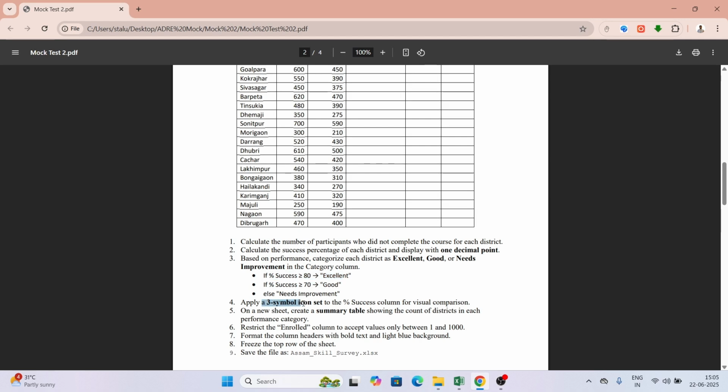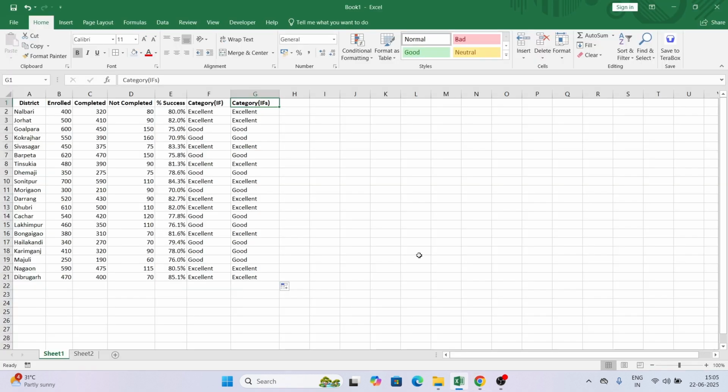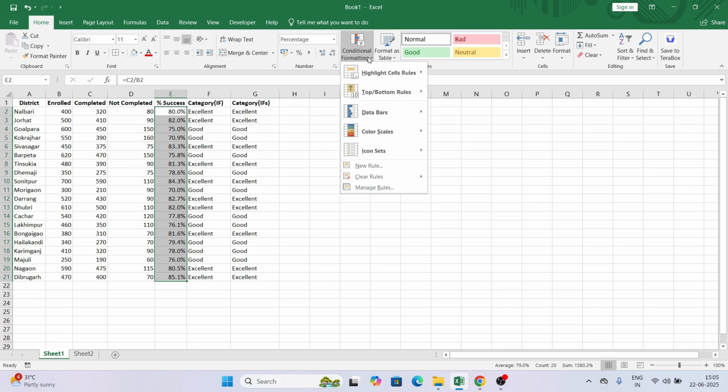Apply a 3 symbol icon set to the success percentage column for visual representation. So we have to apply a 3 symbol icon set on the success column for visual comparison. We do this using conditional formatting. For that, we need to select the range. I will select the range and go to conditional formatting.